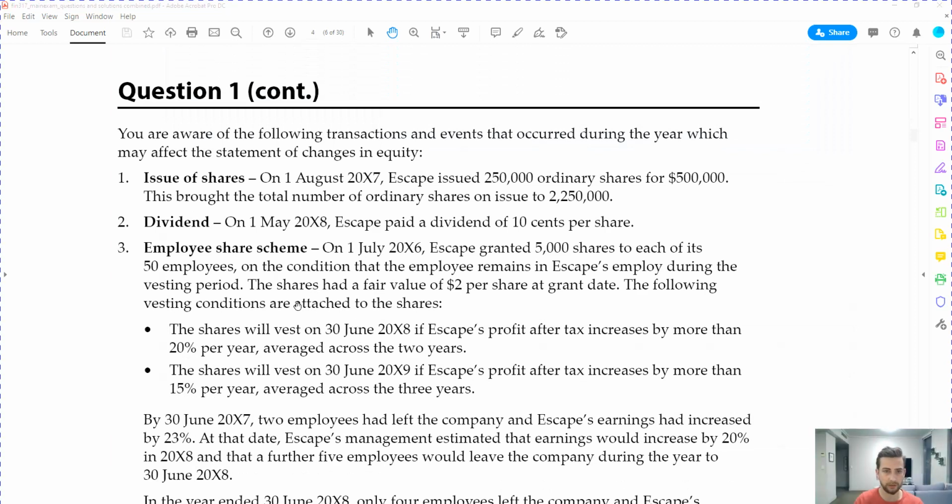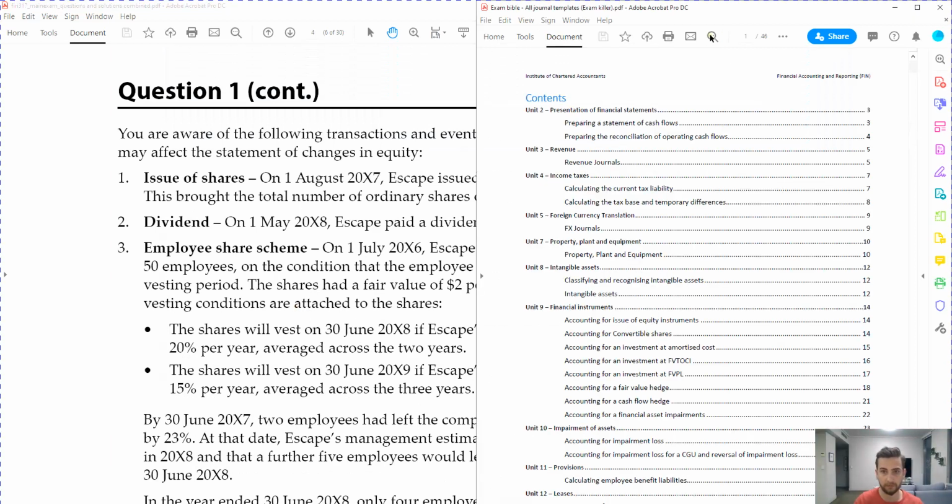Okay, so the first thing that I'd like you to do is just open up your exam Bible, which gives you all the journal templates that you need, which is, since we're doing a journals question, this should just give us the answers we need. We just got to choose the category and think critically whilst we're doing them. So the first one's to do with an issue of shares.